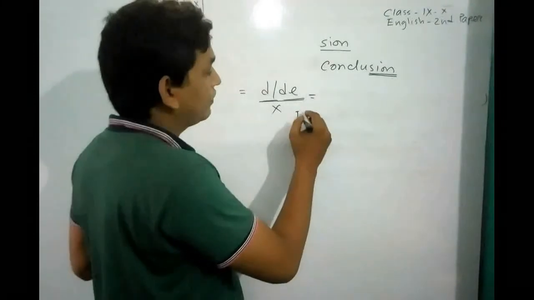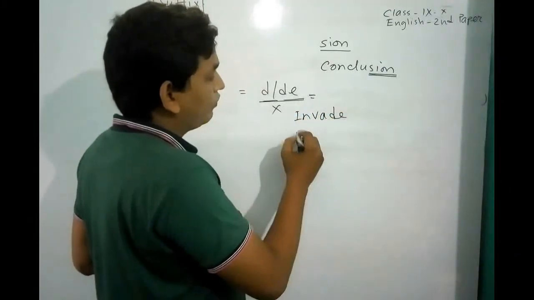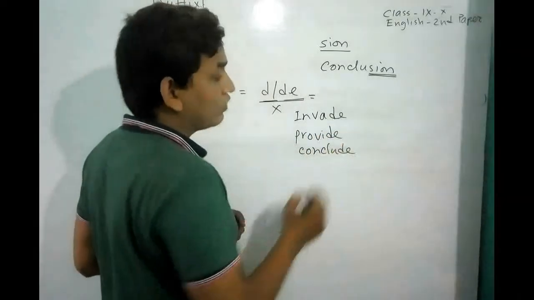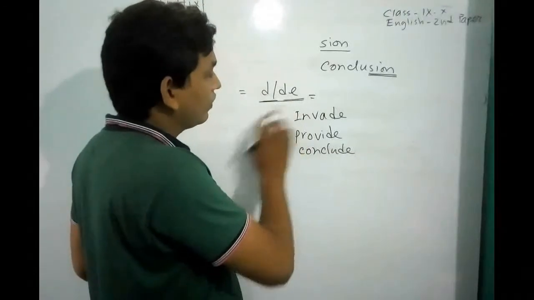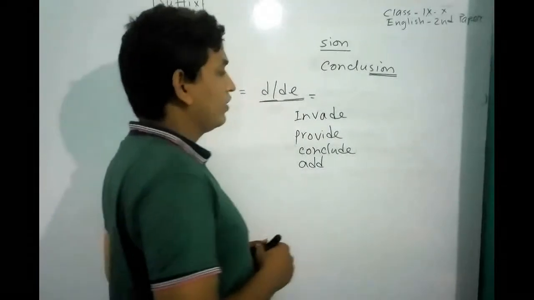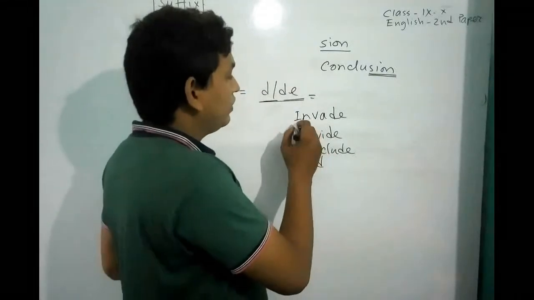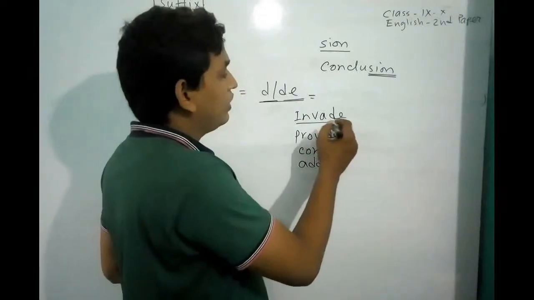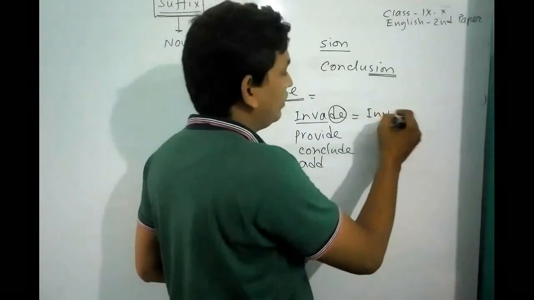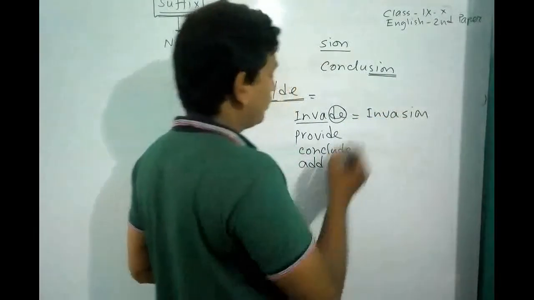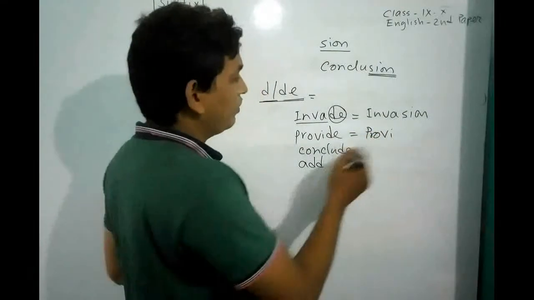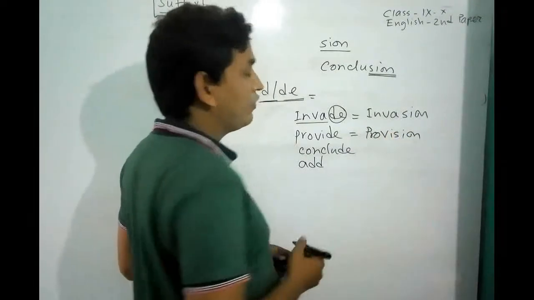For example, invade, provide, conclude, add. Here invade ends with DE. We have to write invasion. Provide, with SION, provision.